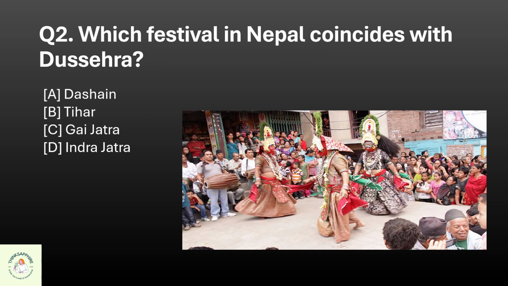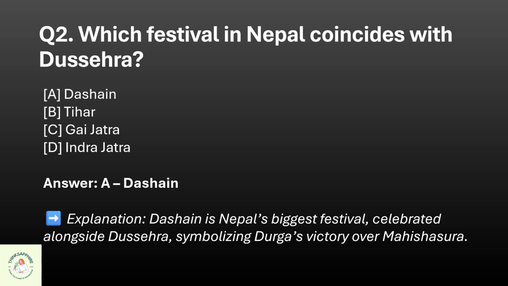Question 2. Which festival in Nepal coincides with Dussehra? A. Dashain, B. Tihar, C. Gai Jatra, or D. Indra Jatra? The correct option is A. Dashain.